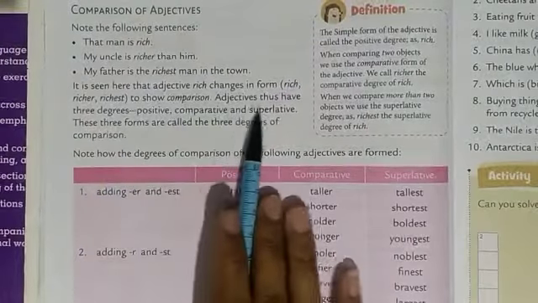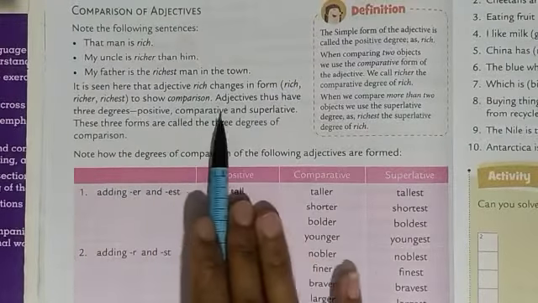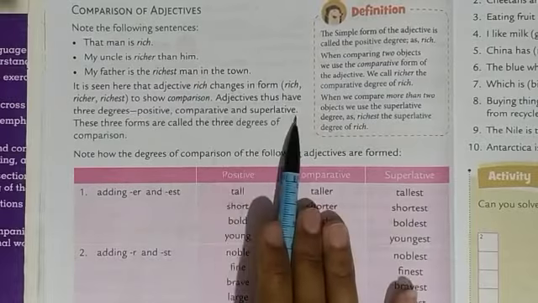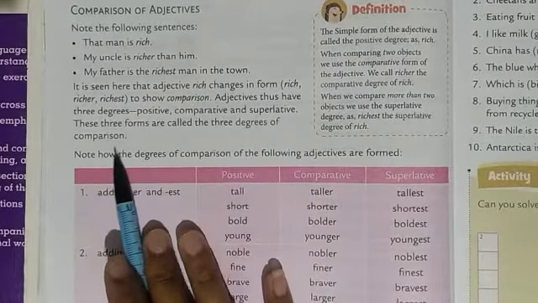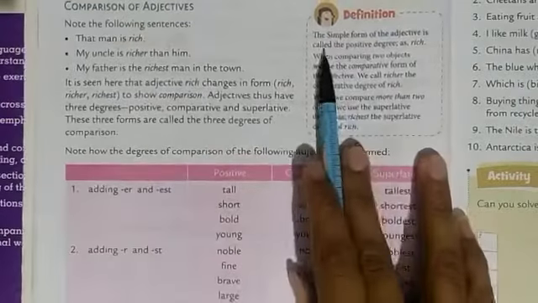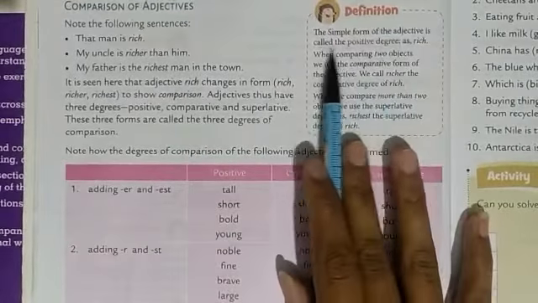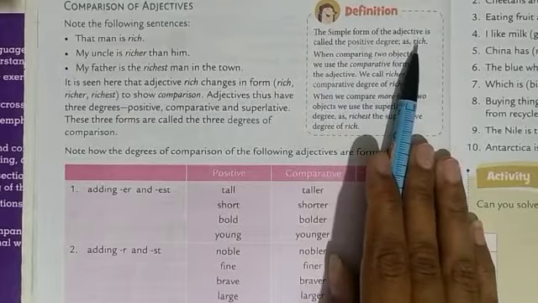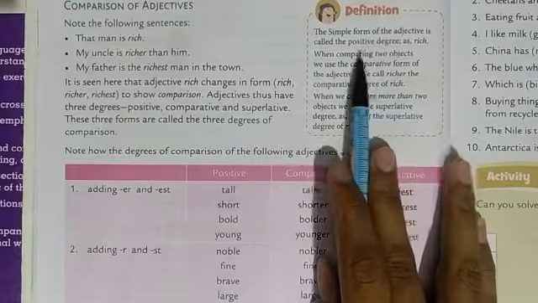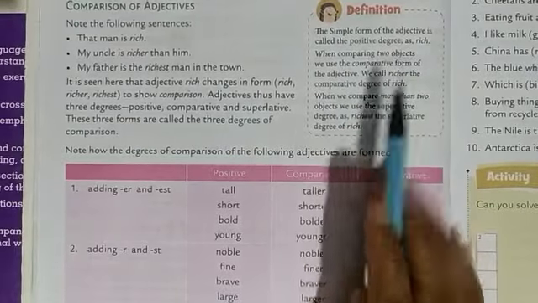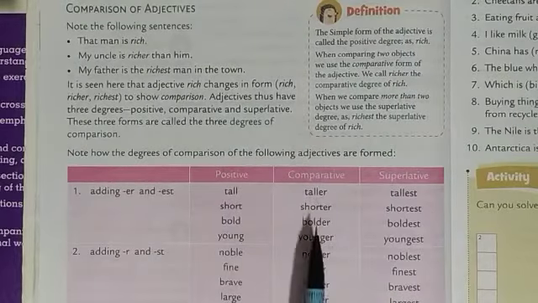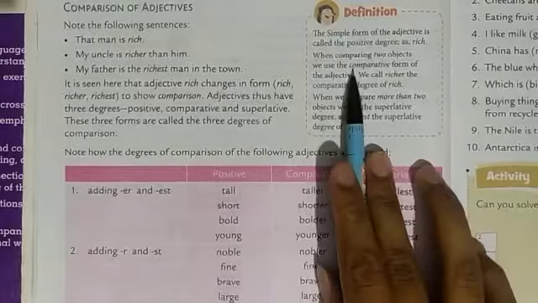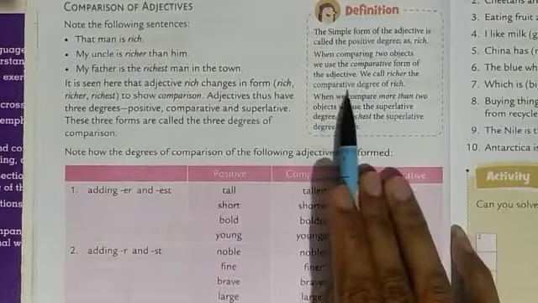See, degrees of comparison: positive, comparative and superlative. There are three forms. So they are called degrees of comparison. Okay, the simple form of the adjective is called the positive adjective, simplest form, the first form. When we compare between two objects, when one thing is compared with another, that is known as comparative degree.